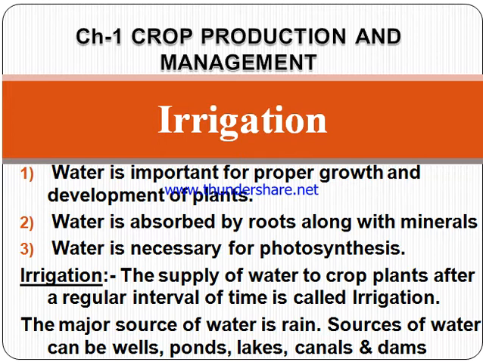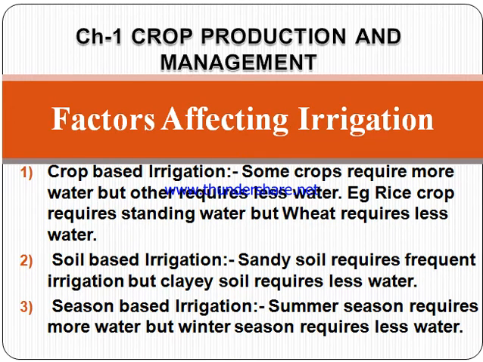Without water, the photosynthesis process will not occur. The major source of water is rain. The other sources of water may be wells, ponds, lakes, canals and dams, etc. What are the factors affecting irrigation? Irrigation depends mainly on three factors.